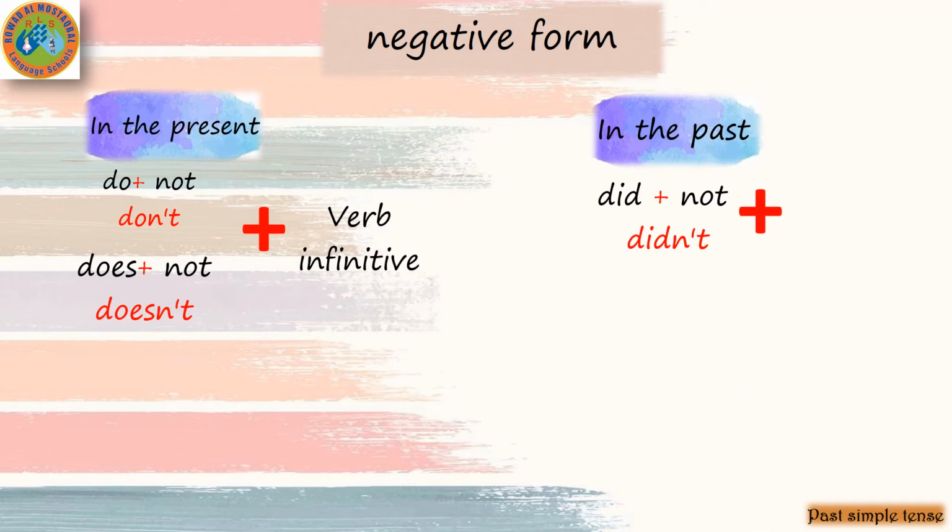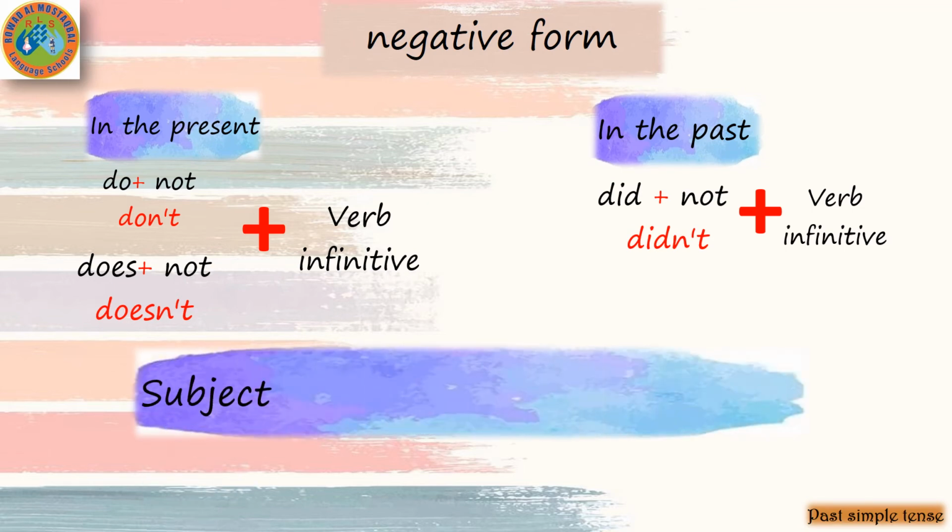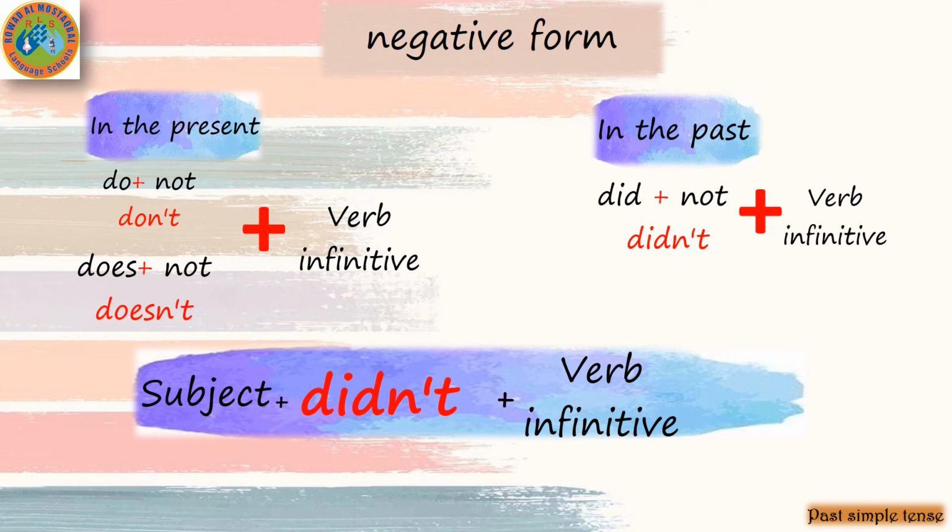Then I will put the verb in infinitive, and the verb in infinitive means no s, no es, no ing, no ed, no naughty verbs. So the negative form in the past we will start with the subject. Then I will put didn't, and after didn't I will put the verb in infinitive, and the verb in infinitive means no s, no es, no ing, no ed, no naughty verbs.